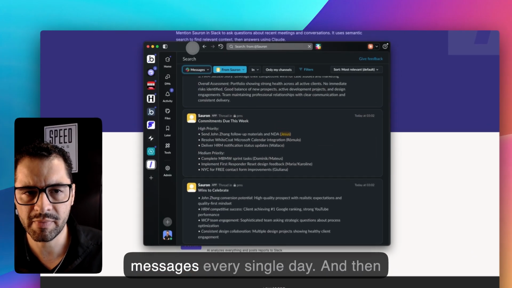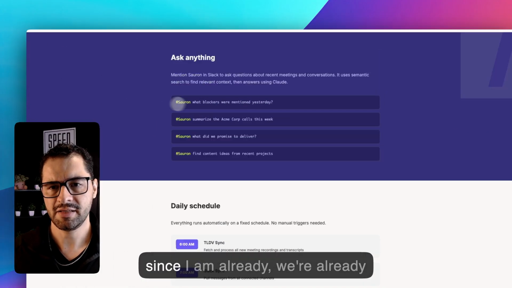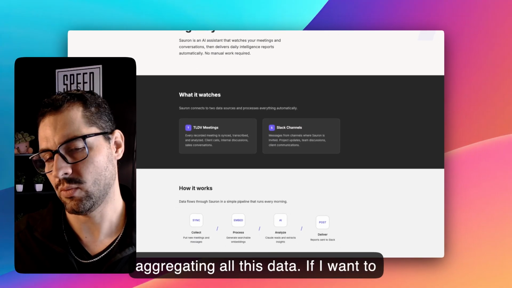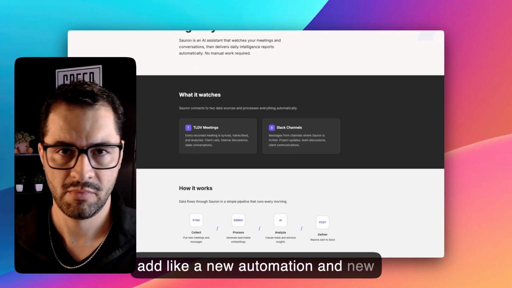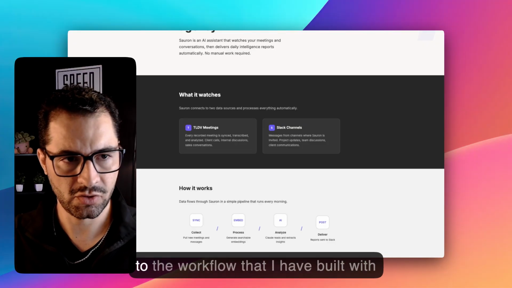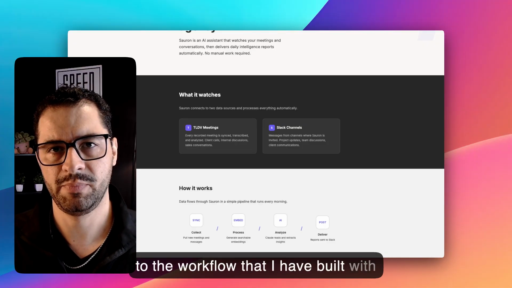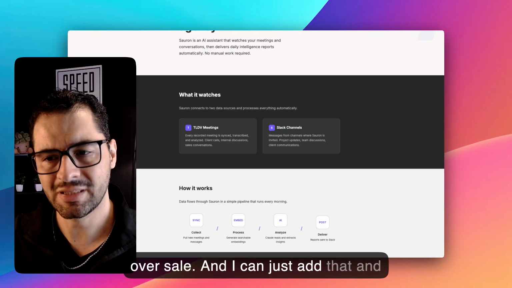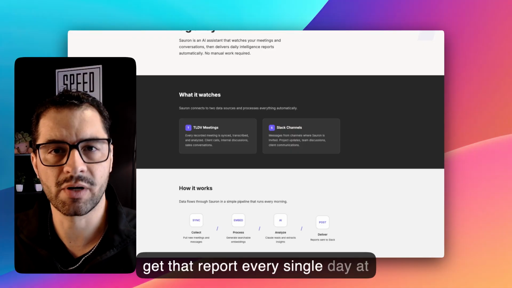So we're getting multiple messages every single day. Since we're already aggregating all of this data, if I want to add a new automation or a new report, I will just add that to the workflow that I have built with LowCode. It's currently deployed over Vercel, and I can get that report every single day at whatever time I want.